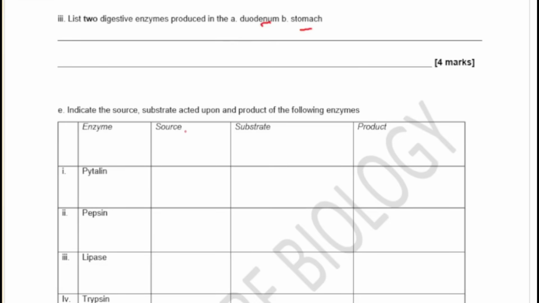So you have the duodenum and the stomach. We're going to see the specific enzymes that we have in these regions of the body. And then here you have this table: ptyalin, pepsin, lipase, trypsin, and erepsin. You are supposed to talk about their source, talk about the substrate they act on, and the products you have at the end of the day. So we're going to see that as well.